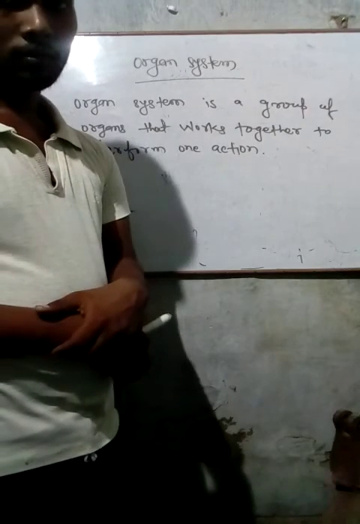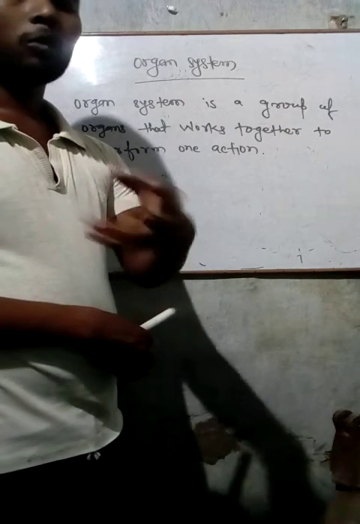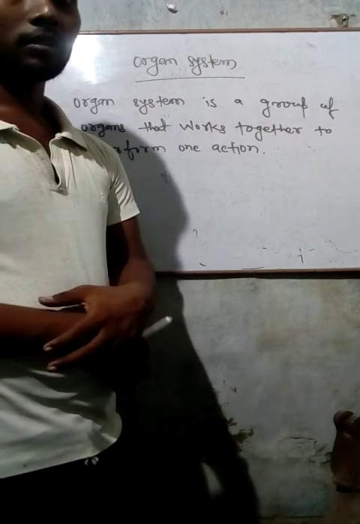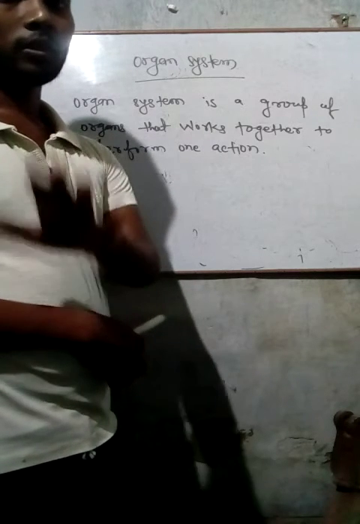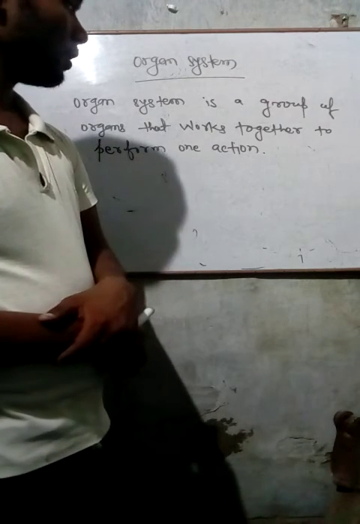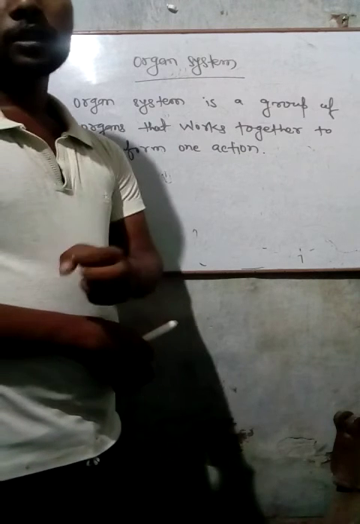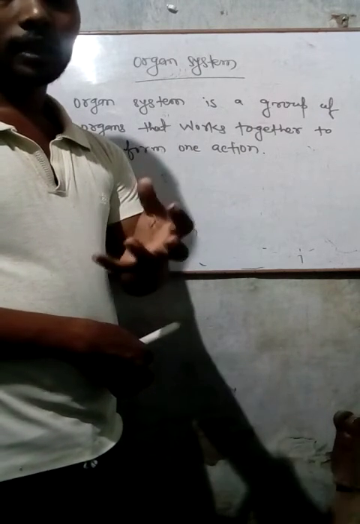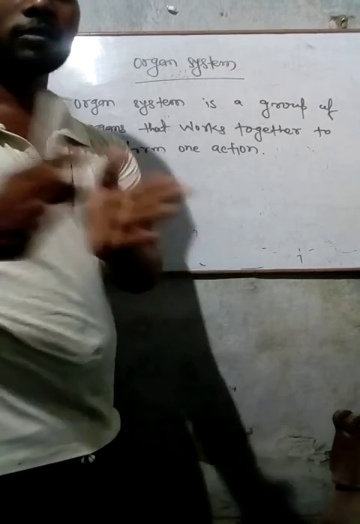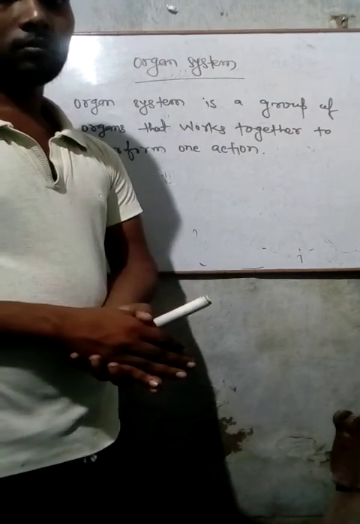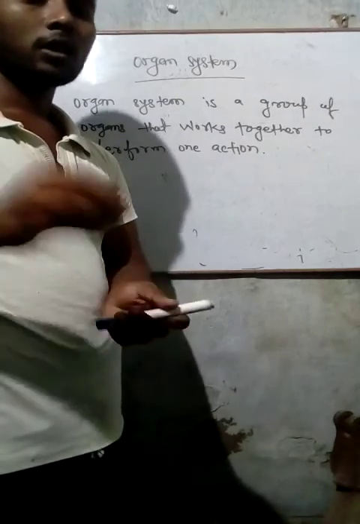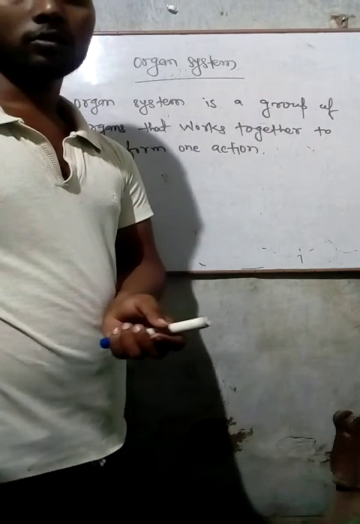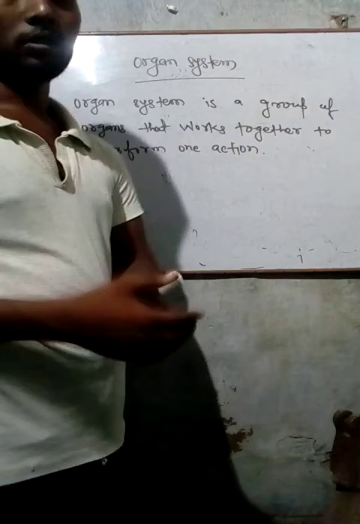Organ system, like if you talk about the digestion process, right? I hope you must know about the digestion process. In the digestion process, there are some organs that work together to complete the process of digestion. So just like that, each organ system has some group of organs that work together to perform one action.